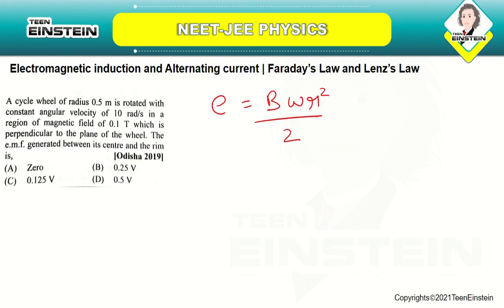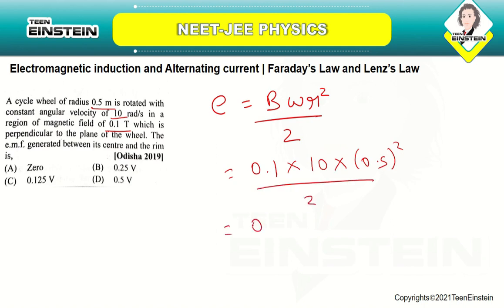Okay. So, here they have given you the angular velocity as 10 and magnetic field is 0.1 Tesla and the radius is 0.5. So, you know all the values, you are just going to substitute that is all. So, you are going to put magnetic field as 0.1 and angular velocity as 10 and radius is 0.5, the whole square, divided by 2.